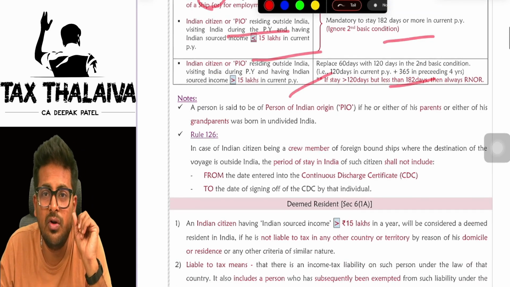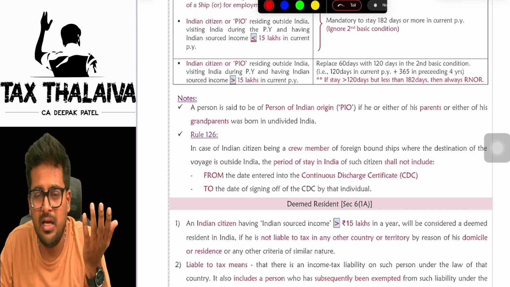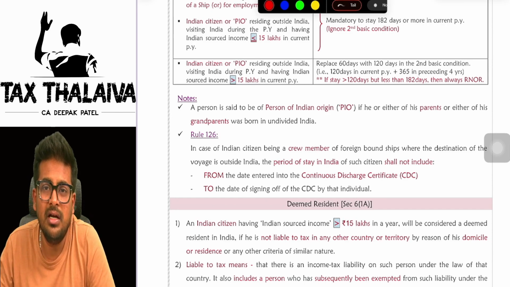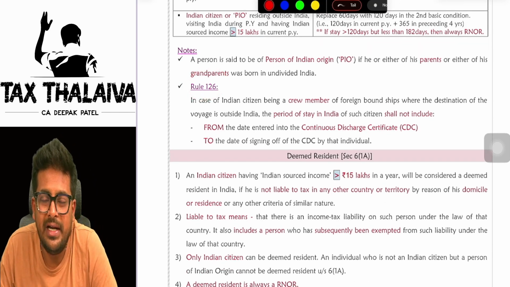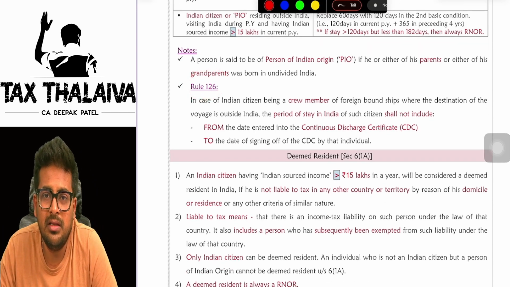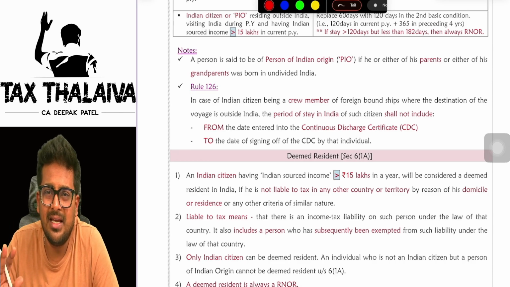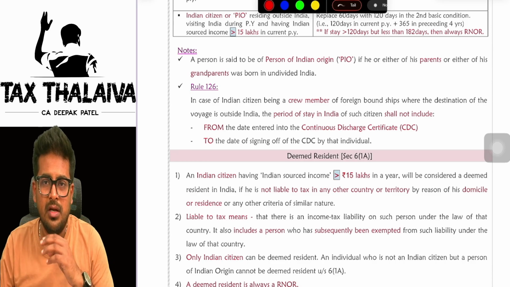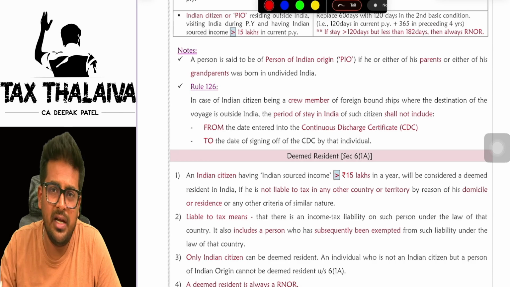Now, sir, who is a person of Indian origin? The person of Indian origin means he or his parents or his grandparents were born in undivided India. Now there is one rule 126, which helps you to determine the number of days of stay of a crew member. See, in the case of a crew member, generally he resides in India, but as a member of a crew, he leaves India in the ship.